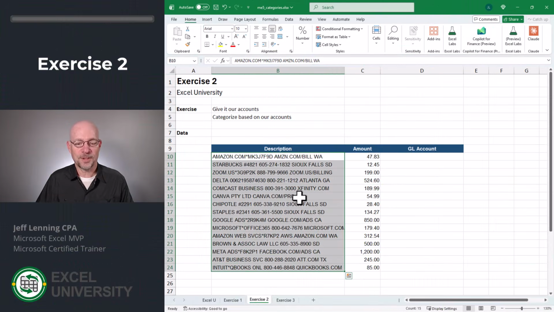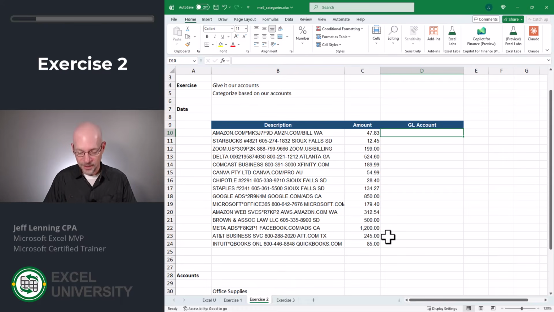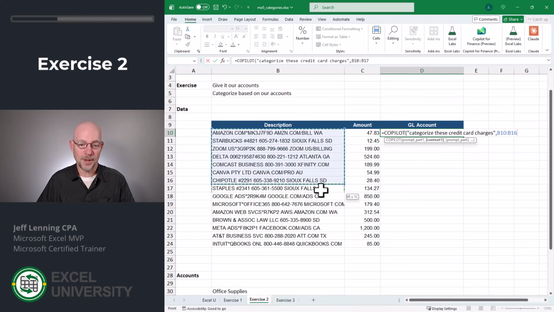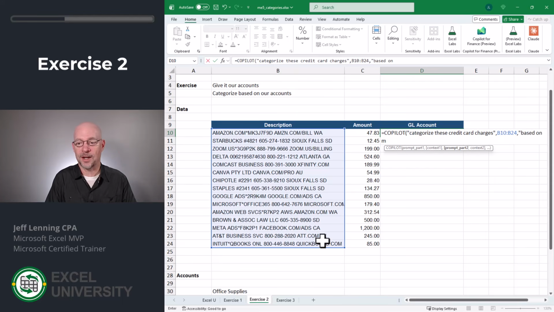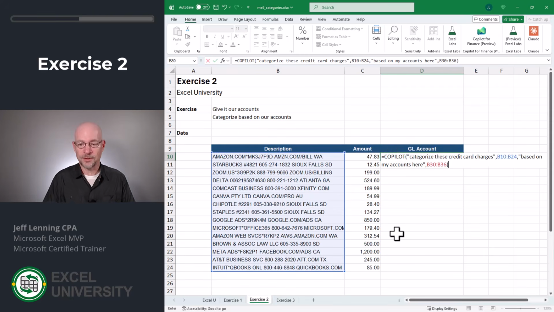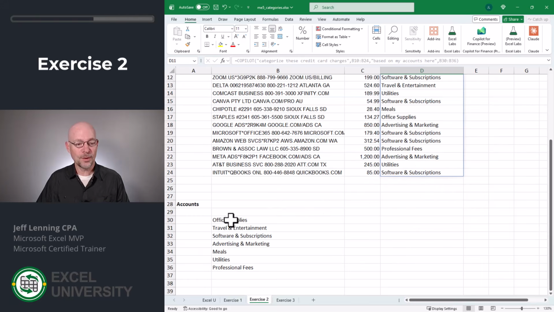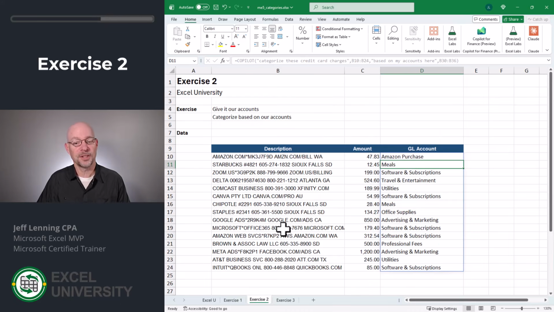Here we have the descriptions, and instead of just inventing its own categories, we want to tell the COPILOT function to only map them to our SG&A accounts. In other words, these accounts right here. So what we do is equals COPILOT, and we say categorize these credit card charges. Which ones? These right here, comma, and then I'm going to say based on my accounts here, and then I just give it my account range. Close function and enter. And now we can see it's gone ahead and it has categorized these to my accounts. And that feels really good, doesn't it? If you've ever done one of these, you know how good that feels.